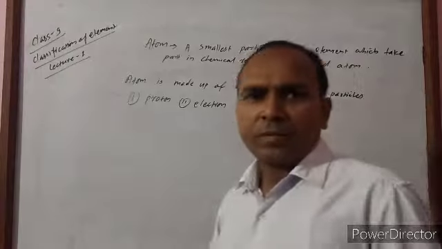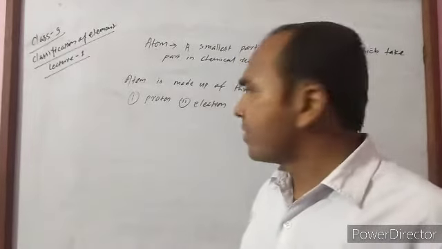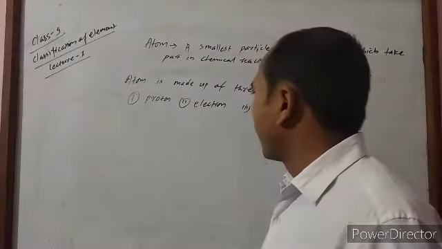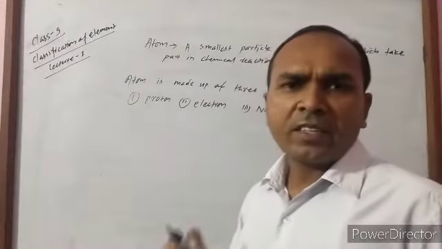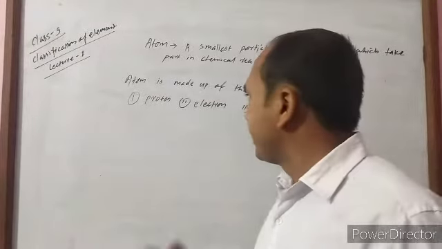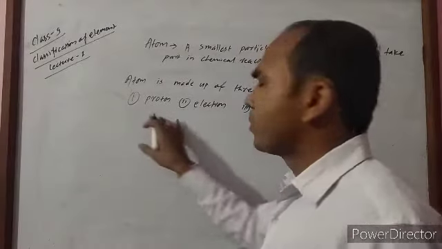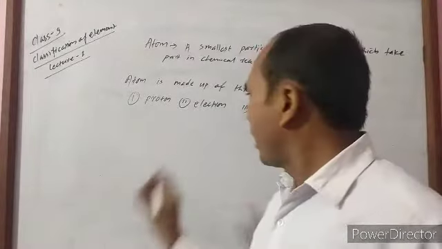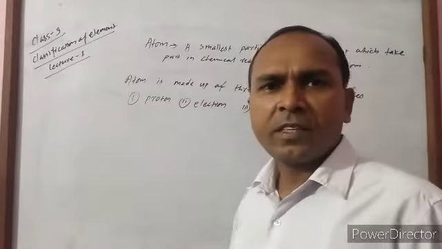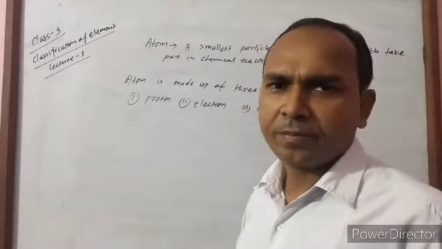We already know an atom is spherical in shape, and at the center of the atom there is a nucleus in which protons and neutrons are present, and electrons revolve around the nucleus in an orbit.